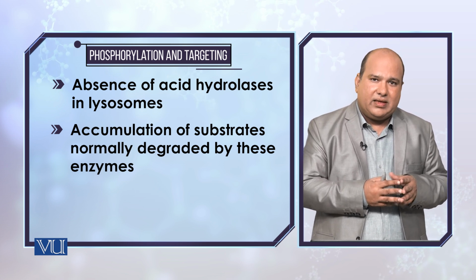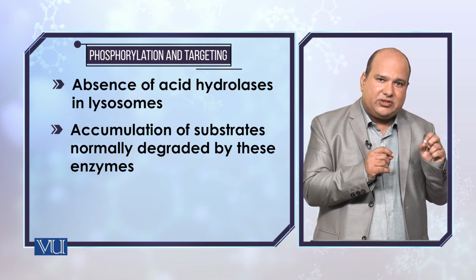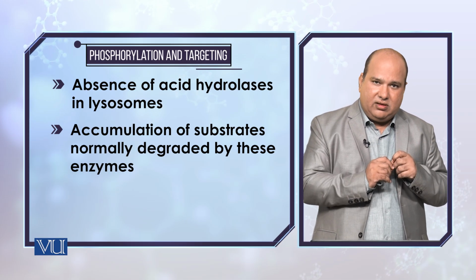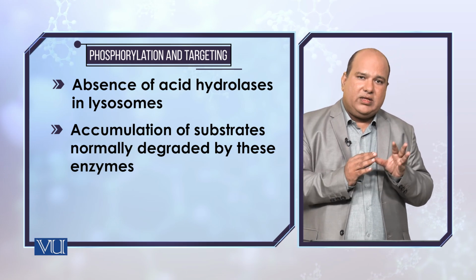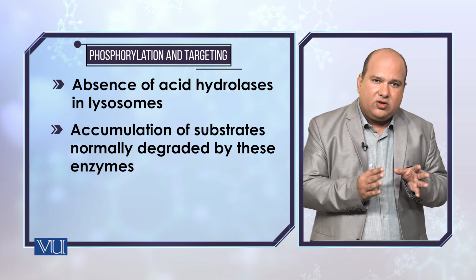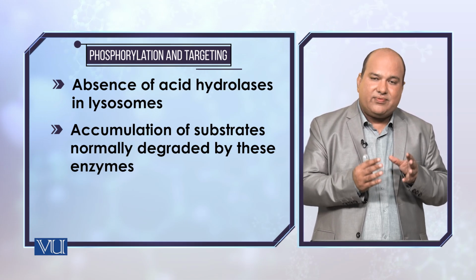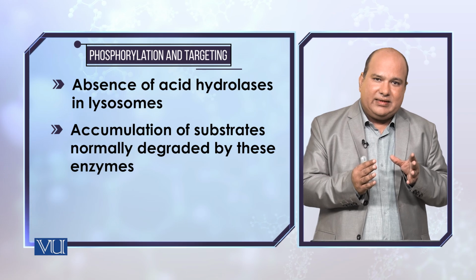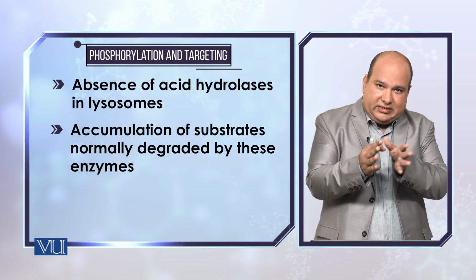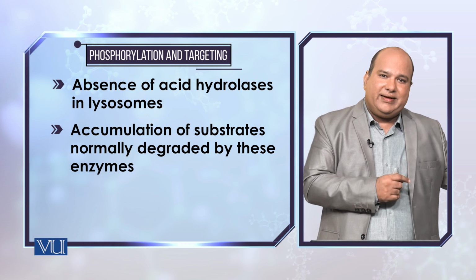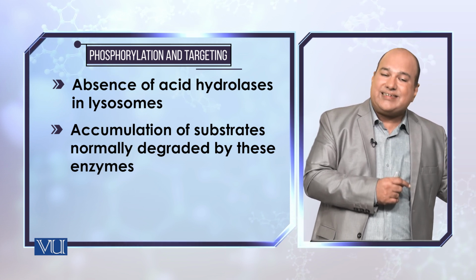glycoprotein metabolism. Why does this impairment occur? Because the enzymes which are involved in the phosphorylation of these proteins are somehow deficient or are not properly functioning. As a result, the glycoproteins will not be targeted towards the lysosome, or will be mistargeted.